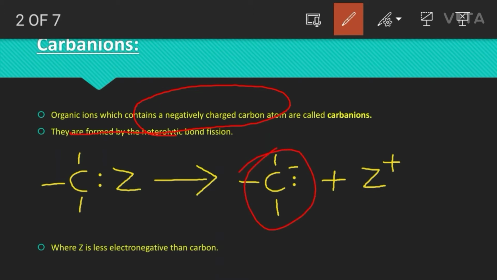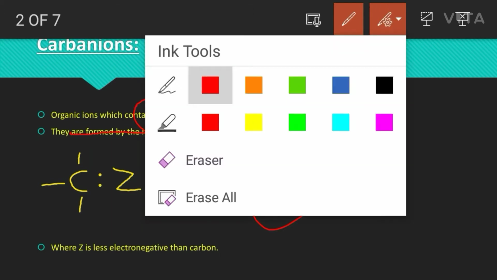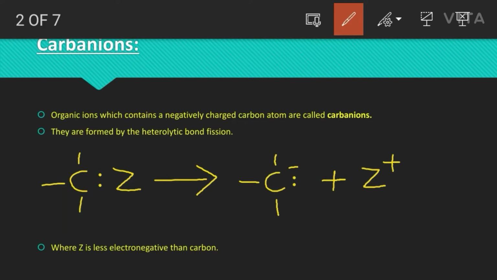The formation of a carbanion is by the heterolytic bond fission of the covalent bond which is present between the carbon and an adjacent atom or molecule. Here, this is the carbon atom which is attached to an atom Z. Here the electronegativity of this atom is less than the carbon.